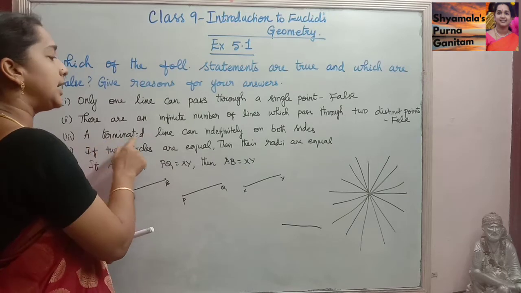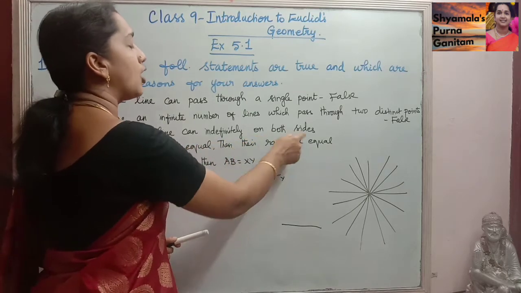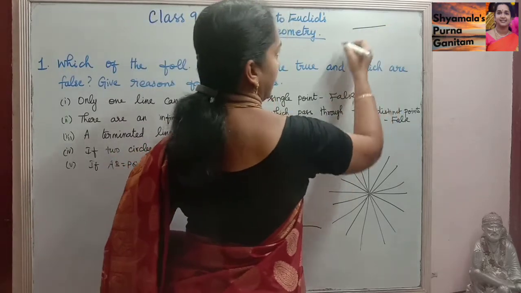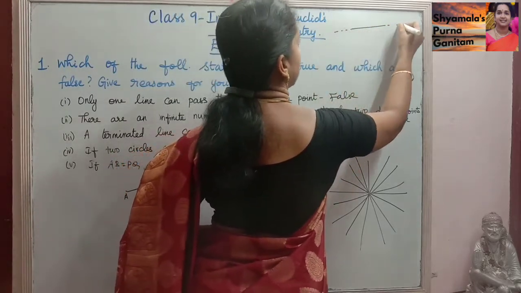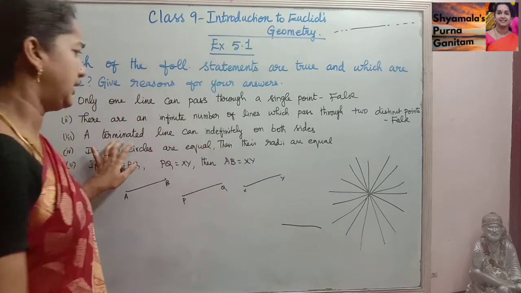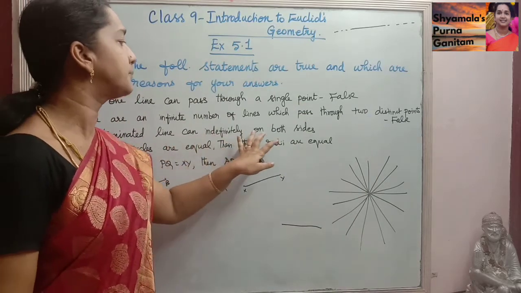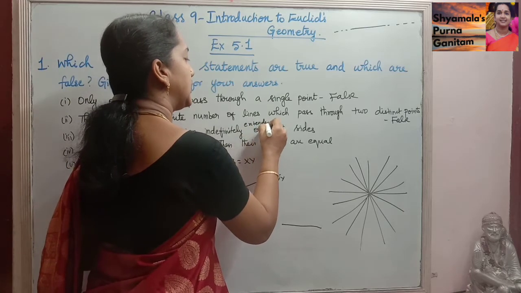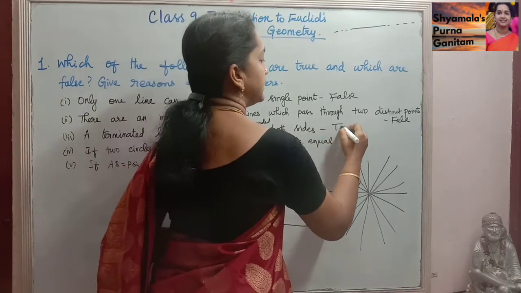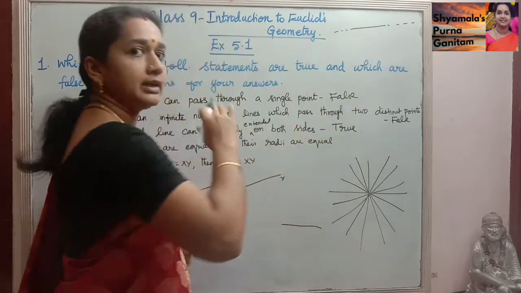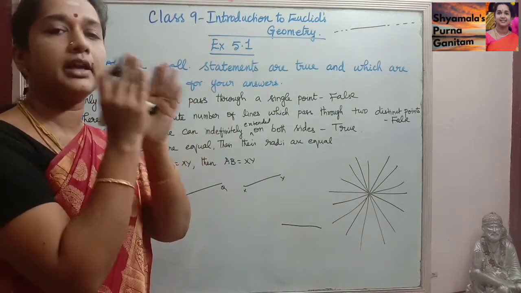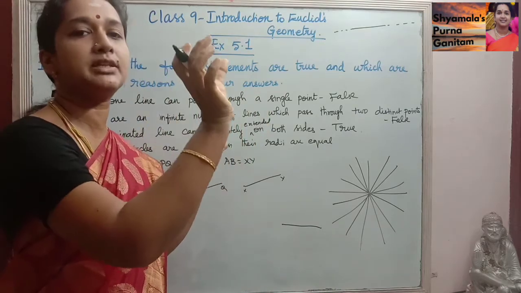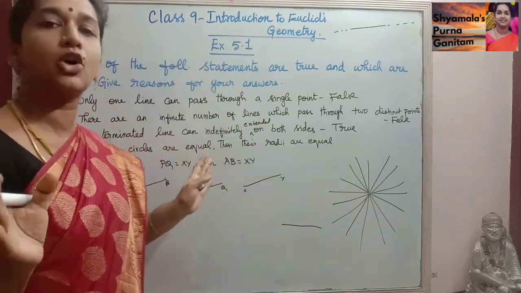Then, a terminated line can be extended infinitely on both sides. So there is a terminated line, and that can be extended on both the sides. This is true. A line segment can be extended on both the sides. If we have a small piece of line, that can be extended on both the sides.